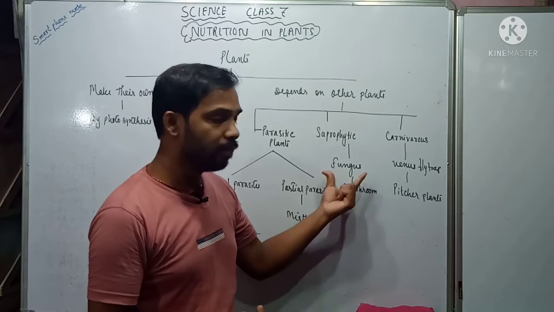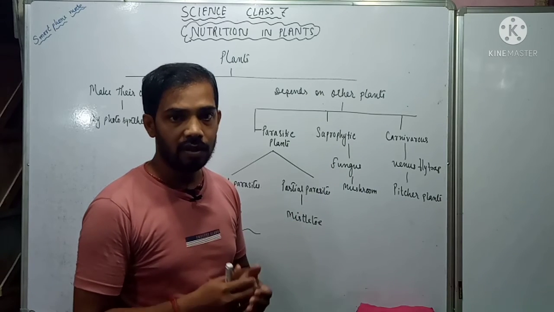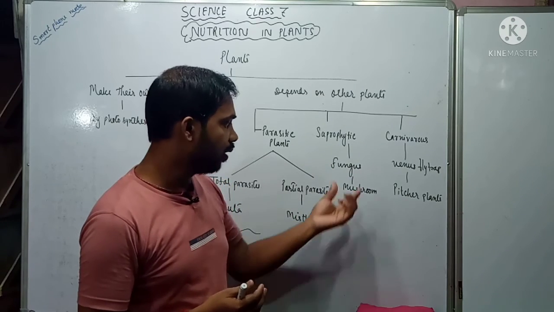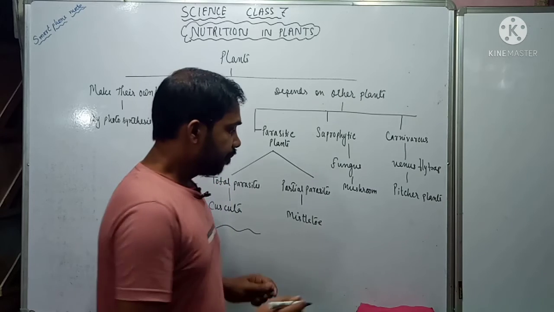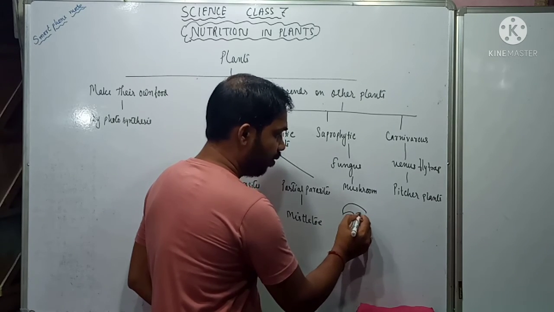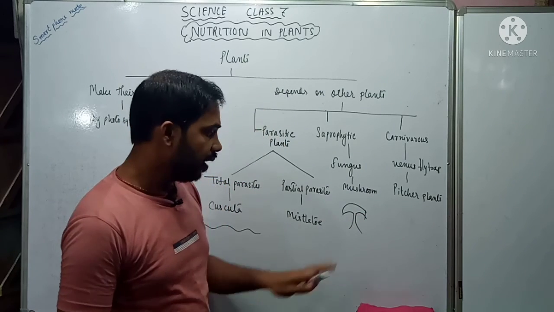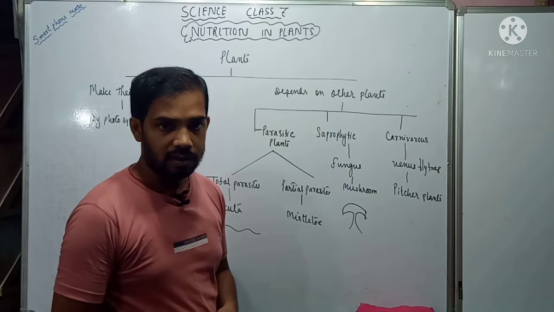Now what is the specialty of these plants? These plants do not contain chlorophyll, so they cannot make their own food. So what do they do? They grow on dead and decaying plants, and they obtain nutrients from those plants.